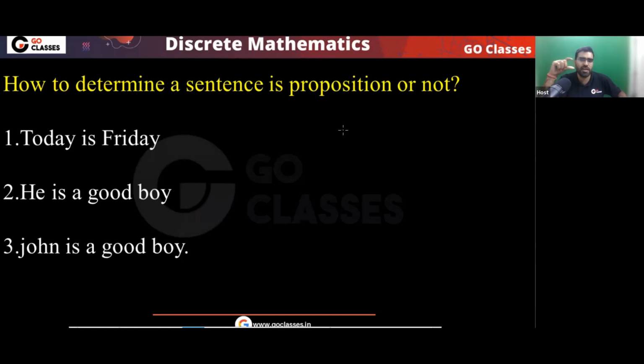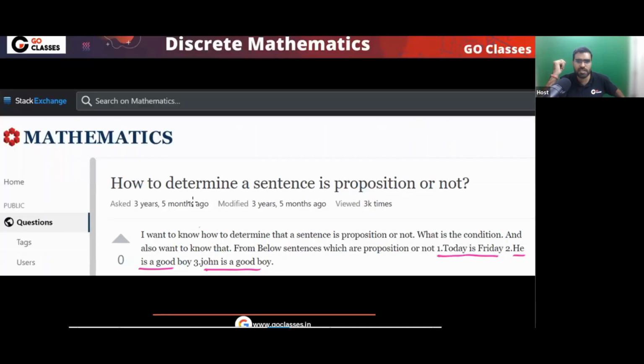Now are you getting where I am going? Can you see where I am going? Can you see the ambiguity here? See, let me tell you the answer that is given on Stack Exchange. That will also tell you the same thing.